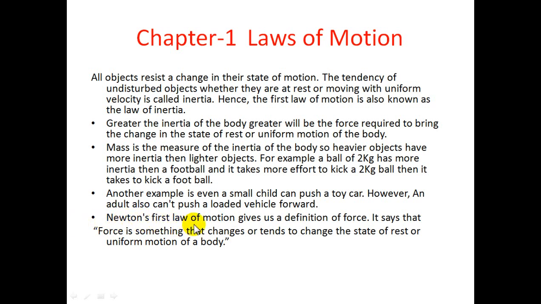So Newton's first law of motion gives us the definition of force, and it says that force is something that changes or tends to change the state of rest or the uniform motion of the body. During Newton's first law, the definition of force is also derived. Force is something that changes or tends to change, meaning it tries to change, the state of rest or uniform motion of the body.